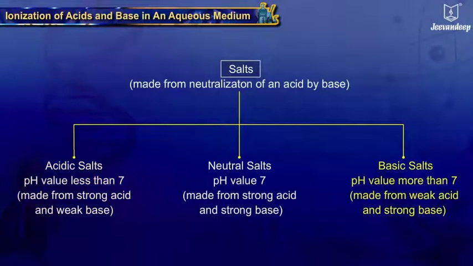Basic salts are made from weak acid and strong base, and the resulting solution has pH value more than 7. Neutral salts are made from strong acid and strong base, and the resulting solution has pH value equal to 7.